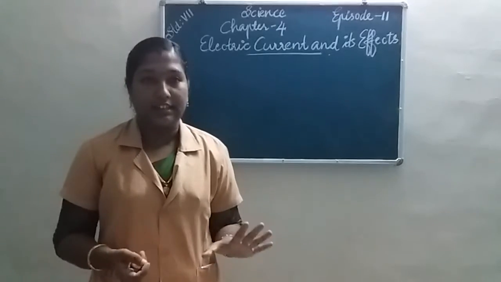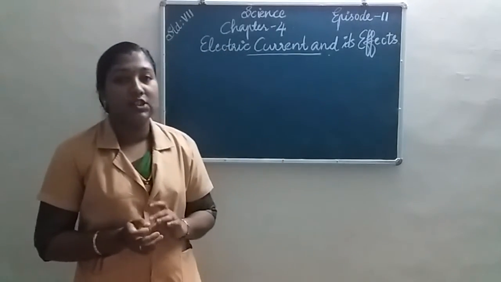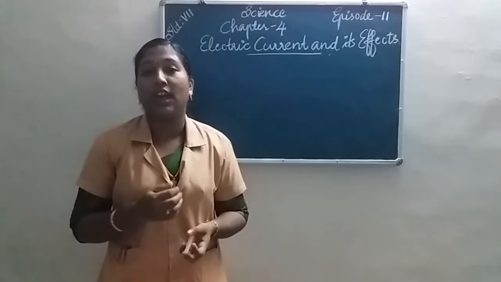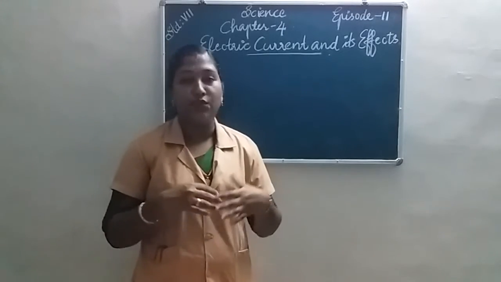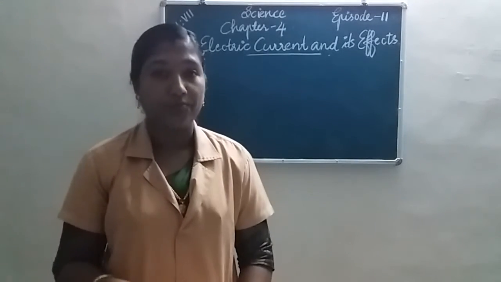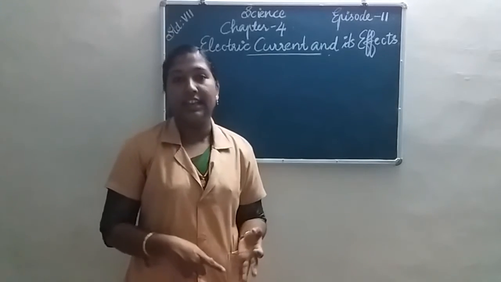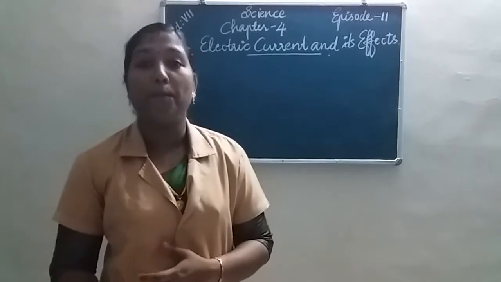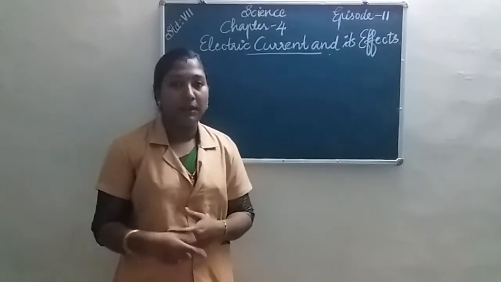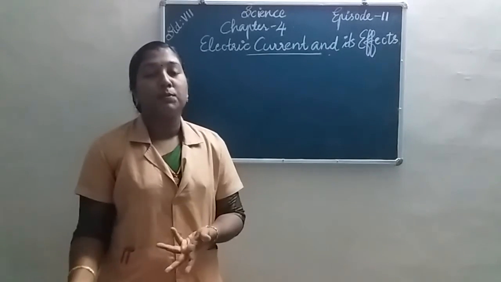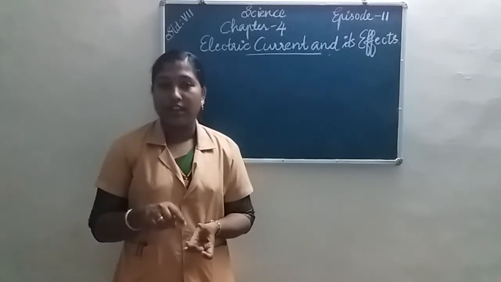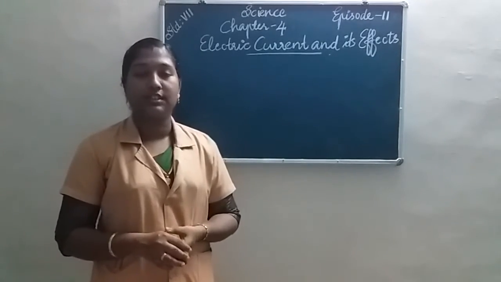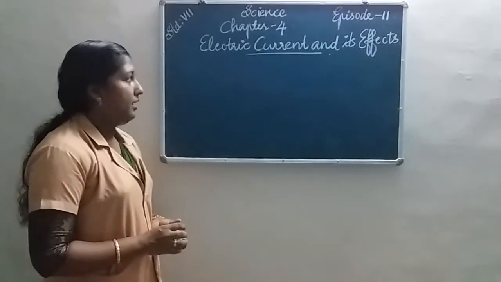We know that electricity is the main source of energy we use. We know that different types of energy are present on our earth: solar energy, electrical energy, chemical energy, and many types of energies are present in our surroundings. Today we are going to study about electric current.